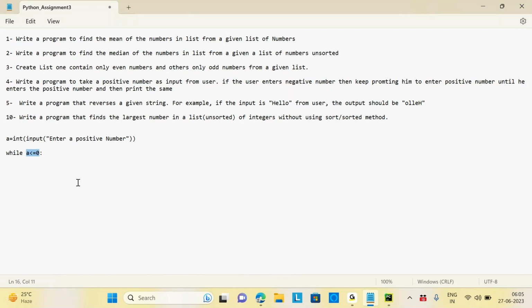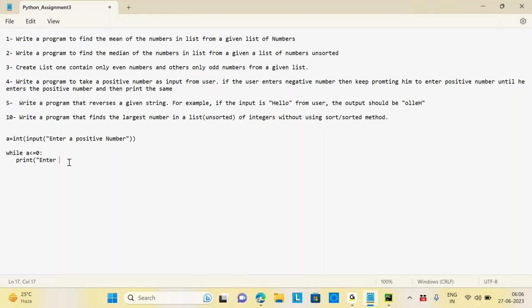We can even use an if condition also, right, sir? Yes, it is an if condition. While a less than or equal to 0, I mean a less than 0. If I give a break, it is automatically saying an error, I didn't give a while, but I checked with if condition. You don't need to give any break. Just try it this way. I thought you were asking to use exception handling, so I thought I would check with you.